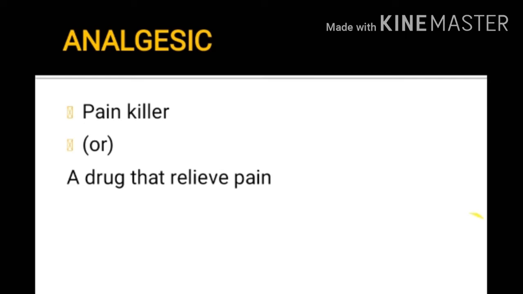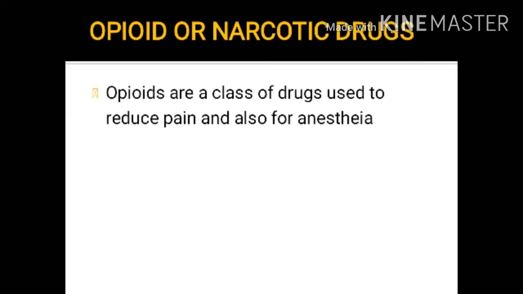Analgesic. It is a painkiller, a drug that relieves pain. It is used to relieve mild and moderate pain from conditions such as muscle aches, toothaches, common cold and headaches. It reduces the pain. It has two types, that is anti-inflammatory drugs and opioid drugs. Anti-inflammatory drugs alleviate pain by reducing local inflammatory response, and opioid analgesics can induce sleep.